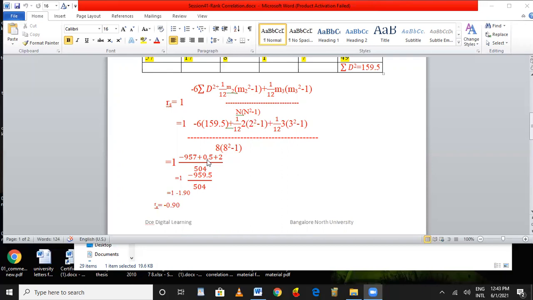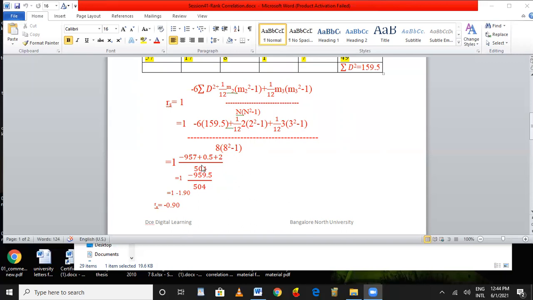It comes to 957 plus 1 by 12 into 2 into 2 square minus 1. 2 square is 4, 4 minus 1, 3. 3 into 2, 6. 6 into 1, 6. 6 divided by 12, we get 0.5. In the same way, plus here m means 3 because 14 occurred 3 times. 3 square means 9, 9 minus 1, 8. 8 into 3, 24. 24 into 1, 24. 24 divided by 12 comes to 2.